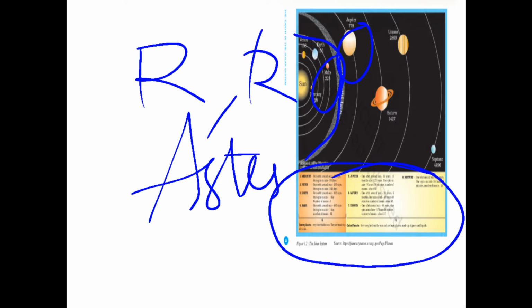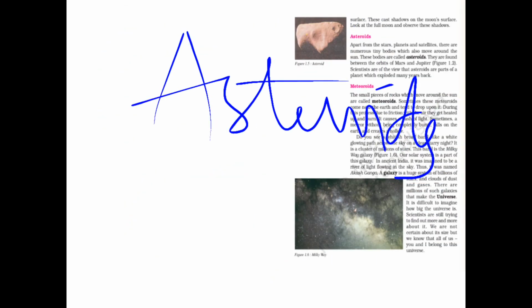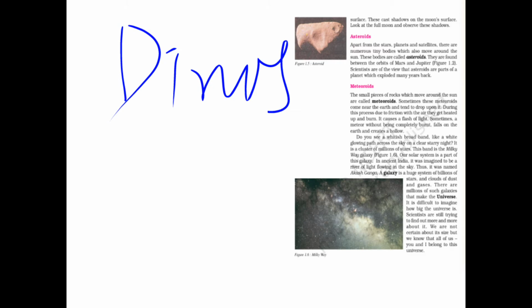Sometimes these asteroids come into the atmosphere of different planets and cause much damage. By this asteroid bombardment, the dinosaurs were endangered. This is a very old theory. The dinosaurs ended because of this asteroid.